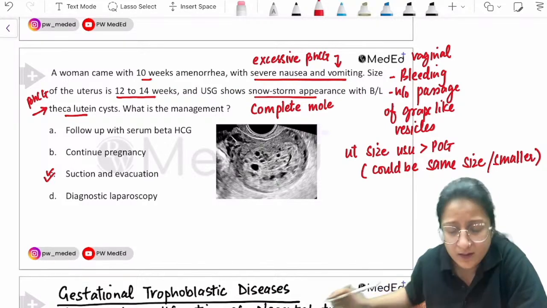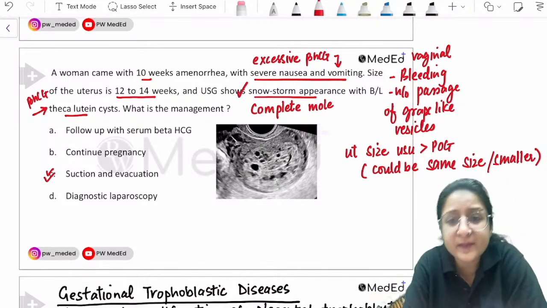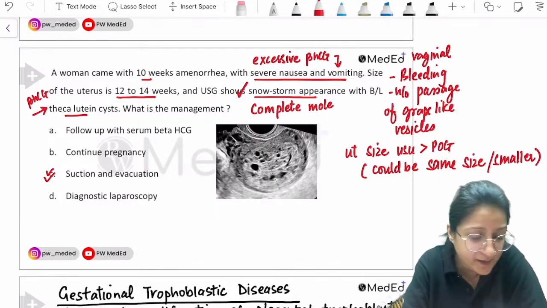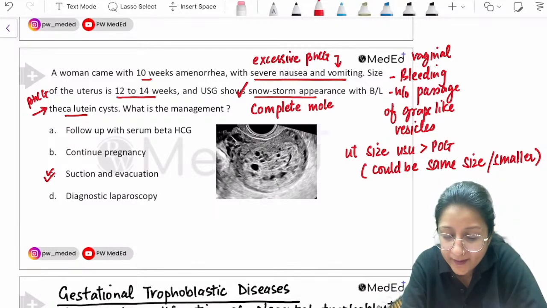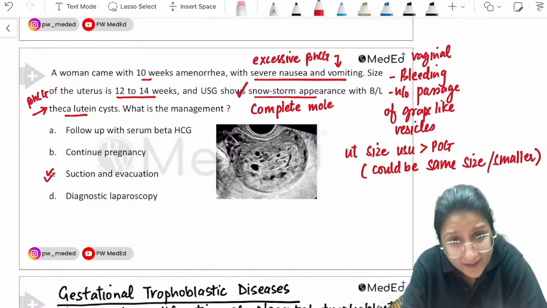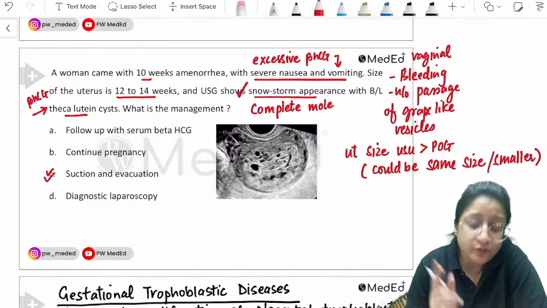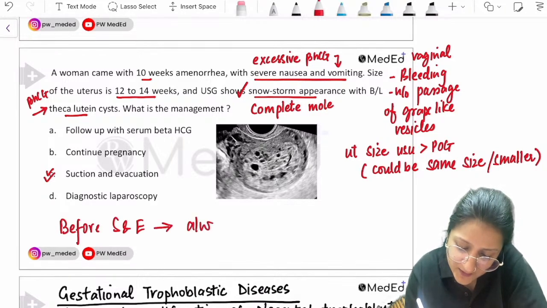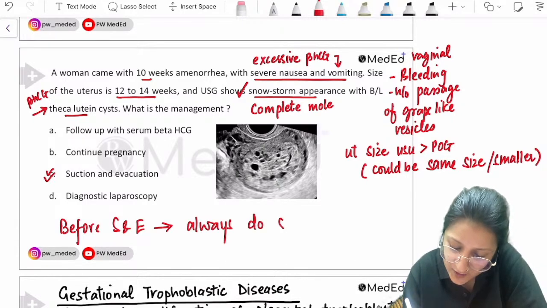We do an ultrasound, it shows a snowstorm appearance. Your diagnosis of complete mole is made. Fine, keep that in mind. And one investigation that I would like to do before a suction and evacuation, always do a serum beta HCG.